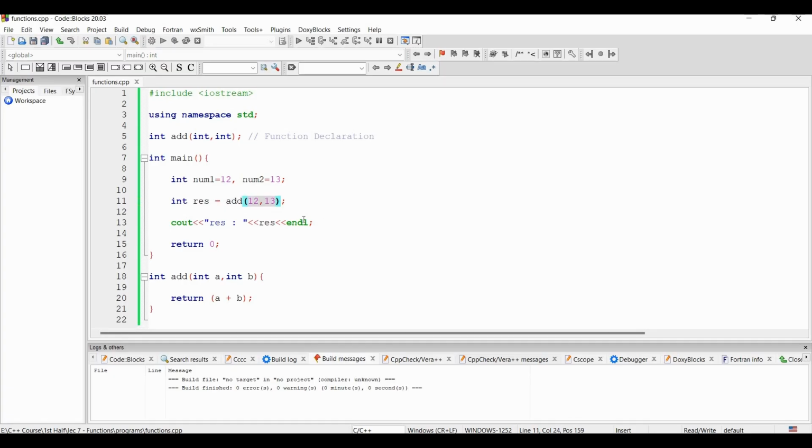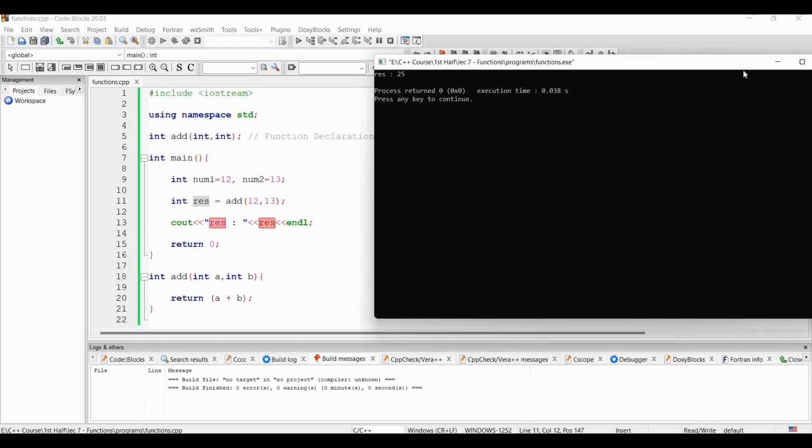Once these two numbers are passed, the function does some operations, whatever it is meant to do. If it's subtracting, it will subtract, or whatever the function wants to do, right? After addition, the result is stored in the variable res, and res is printed. That's how the processing is done.